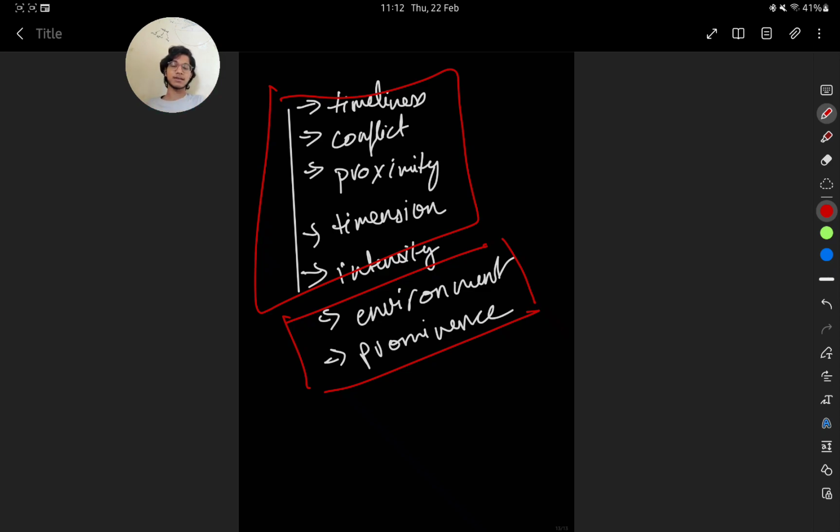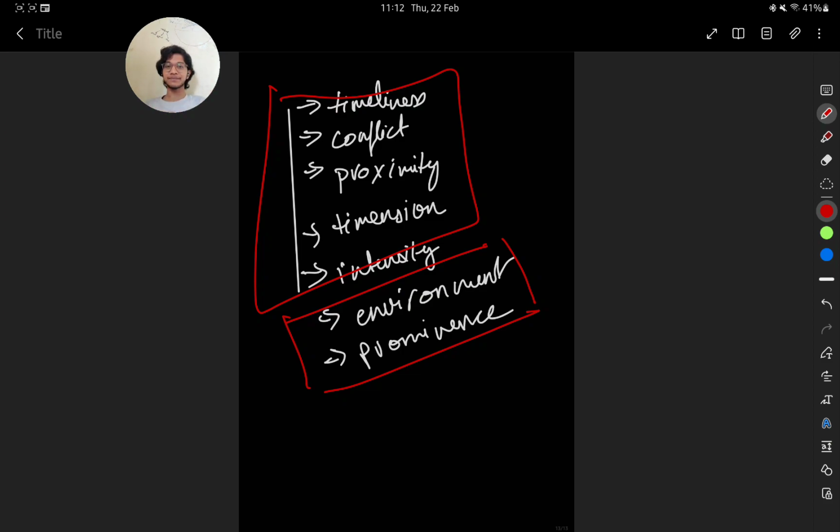Whenever there is a conflict, it will come on the page. There's a fun quote I read about journalism: if a dog bites a man, it is not news, but if a man bites a dog, that is news. It is how odd the news is that makes it to the front page.